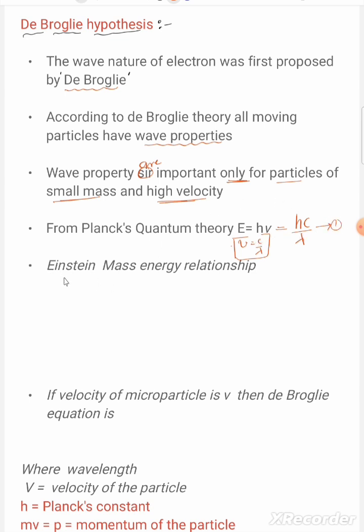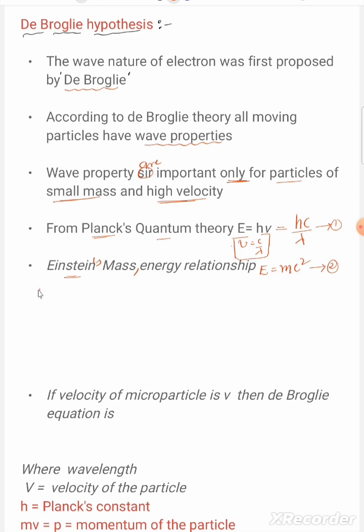In a similar way, Einstein's mass and energy relation is E equals mc square. This is equation 2. According to Planck's quantum theory E equals hc by lambda, and according to Einstein's equation E equals mc square.